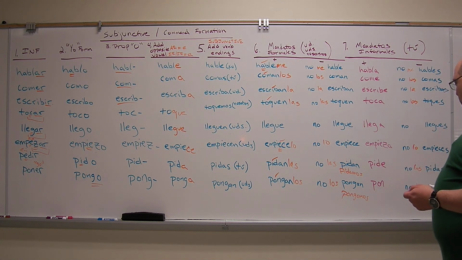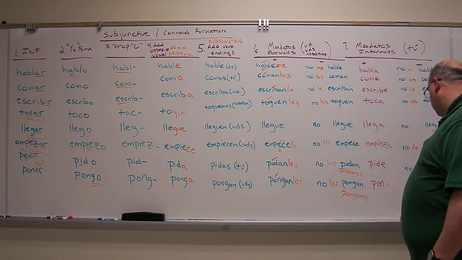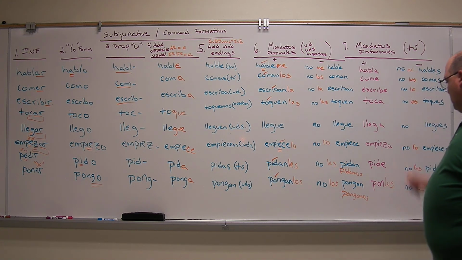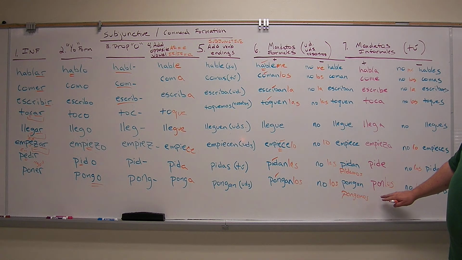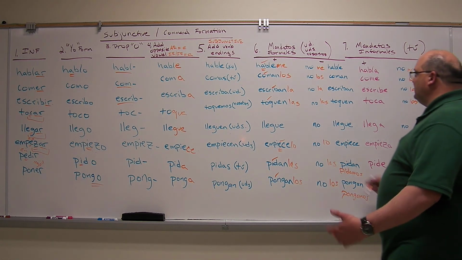But when we put a pronoun with them, ponlos, okay? Because it just is one syllable in this form, when we add the pronoun to it, we don't have to add an accent mark because now it is the second to last syllable where the stress is falling and it's obeying rule number 1. It ends in a vowel and an S, so it's going to naturally fall in the second to last syllable. We don't mark it.